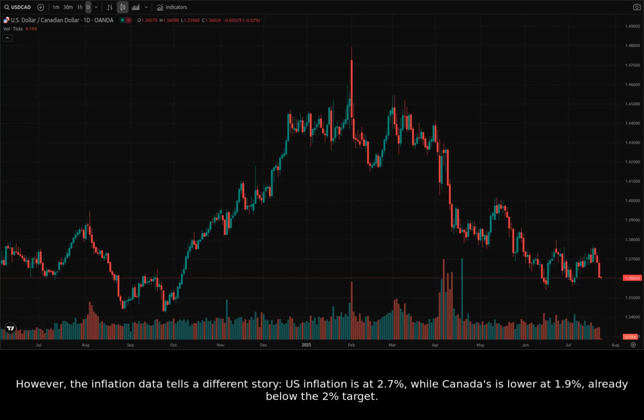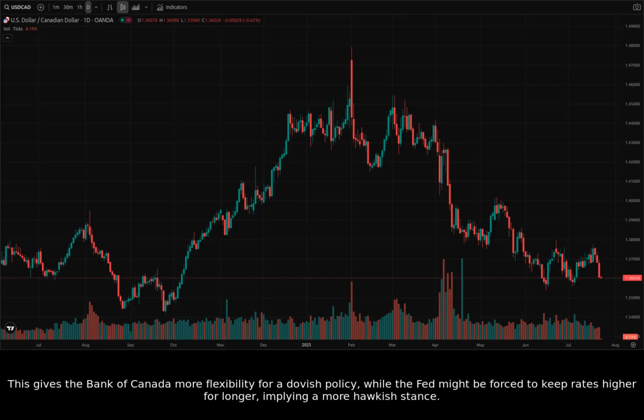However, the inflation data tells a different story. U.S. inflation is at 2.7%, while Canada's is lower at 1.9%, already below the 2% target. This gives the Bank of Canada more flexibility for a dovish policy, while the Fed might be forced to keep rates higher for longer, implying a more hawkish stance.